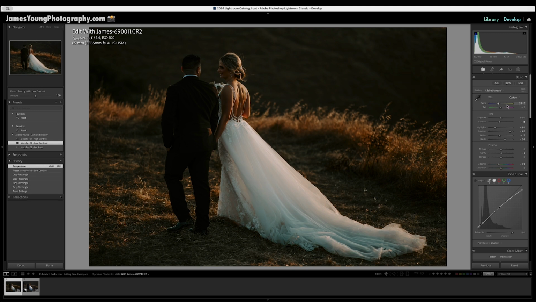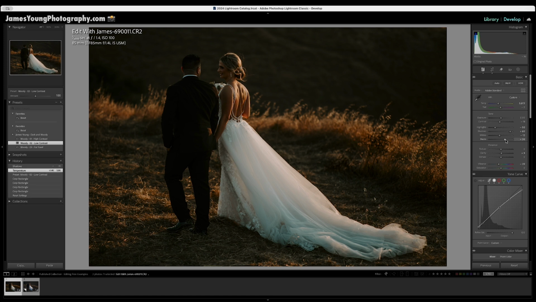And we're going to land at about 5,800 with this photo. This was shot during sunset, and I really want to emphasize those warm tones and really make this romantic and dreamy. And a lot of that is expressed through the warmth of the color tone, and that's largely affected by the color temperature slider in the white balance section.